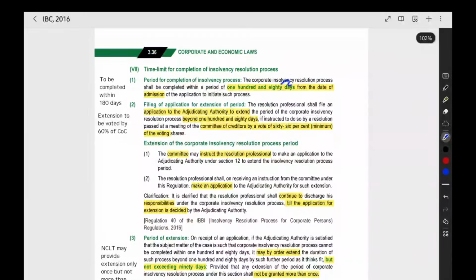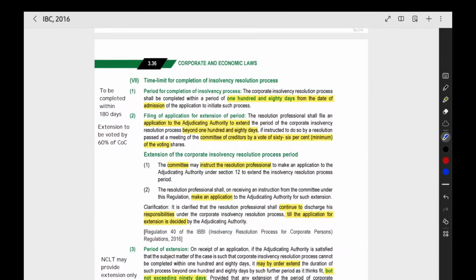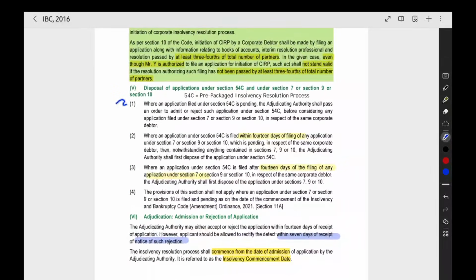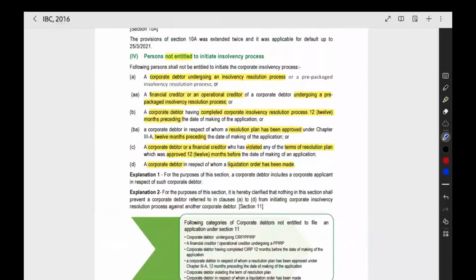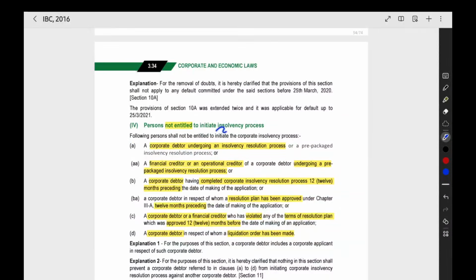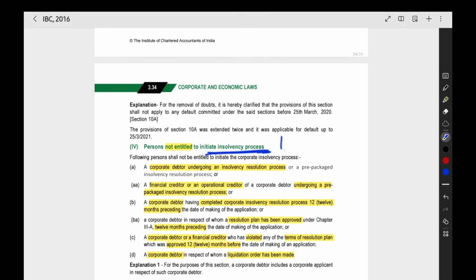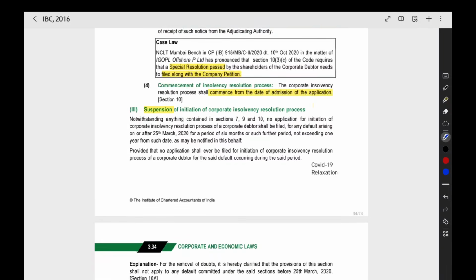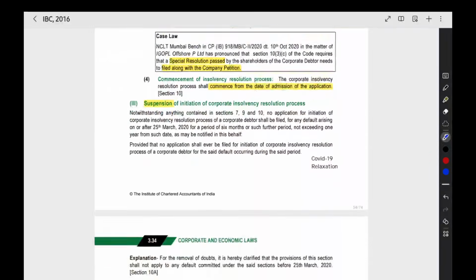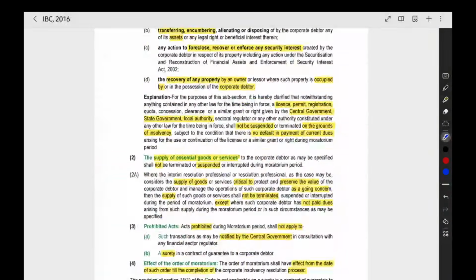This is the time limit of the insolvency resolution process. This we can see later. Then who cannot start the insolvency process, this also we can see at last. So I'm going in a flow, and we can see that thing by the flow.